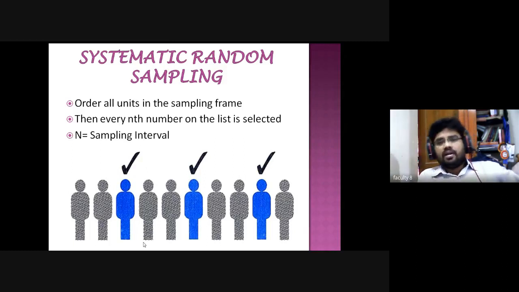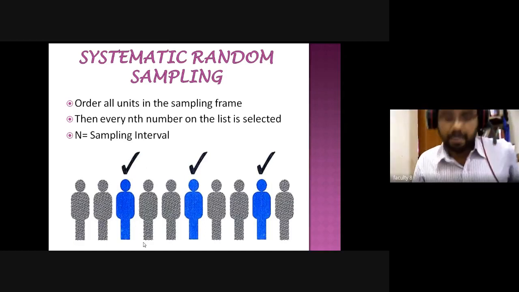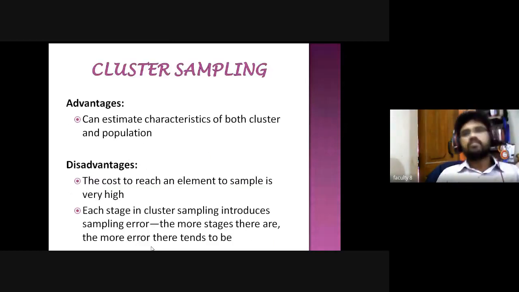So here, the systematic random sampling method. What is the systematic random sampling method? Do you have any idea about what it is? Recording the data by systematic value. Sir, they will select the sample systematically. Yeah, good.